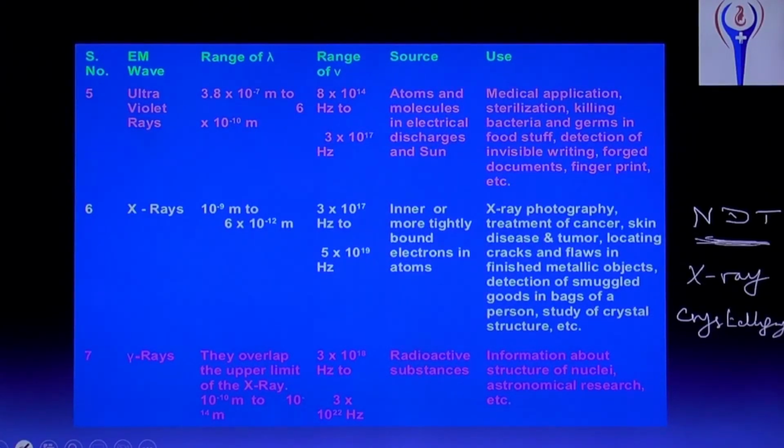Structure of nuclei, how many protons are there, how many neutrons are there, that can be studied using gamma rays. And astronomical research, that is called gamma ray telescope. X-ray telescope is there, gamma ray telescope is there, mostly that. Black hole, supernova explosion, that and all can be photographed using powerful telescope.